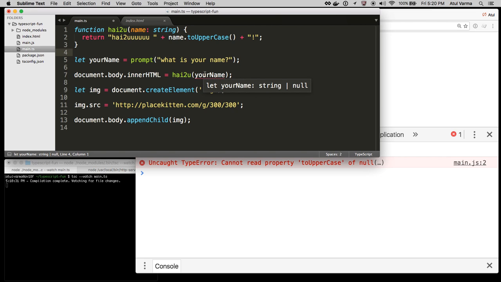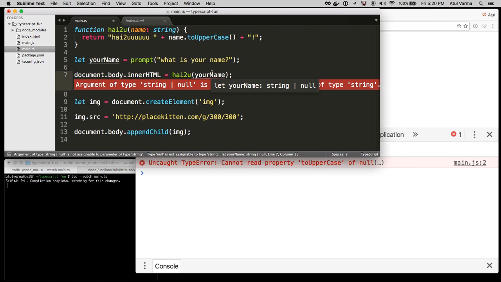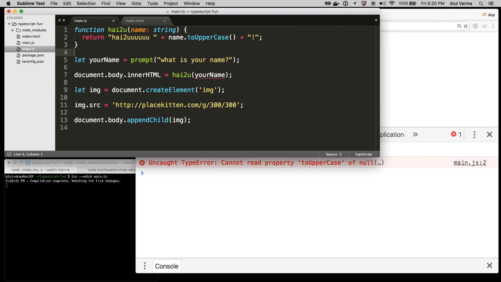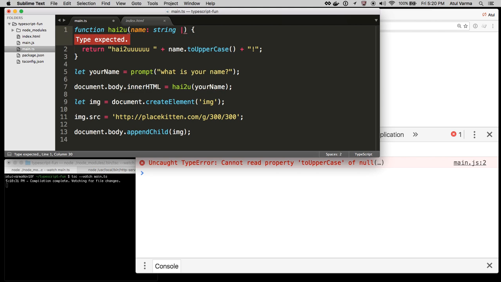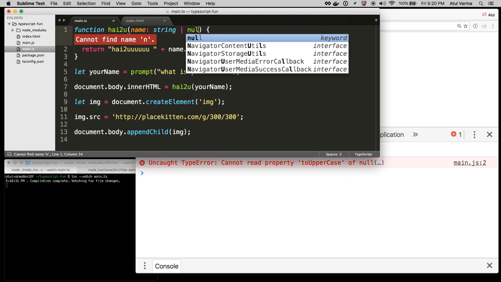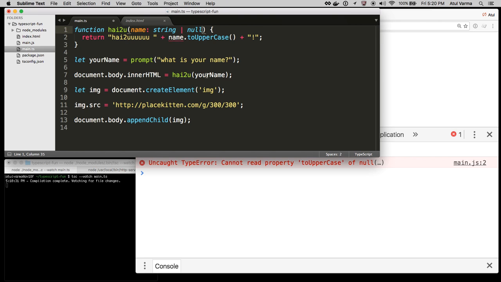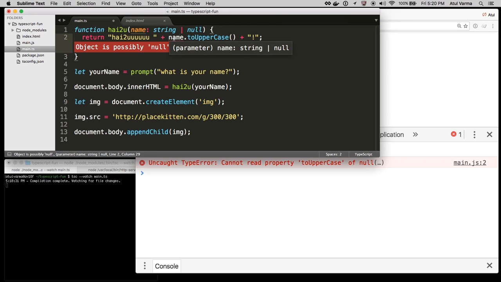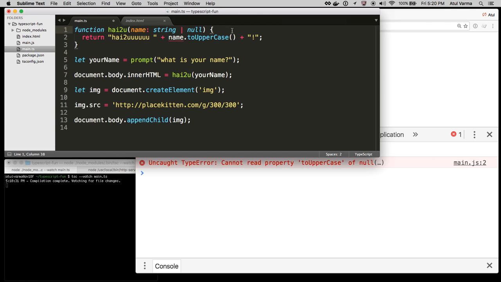So this is a really nice thing about TypeScript, is that previously we wouldn't have even known that that bug existed unless we had actually decided to hit cancel in that prompt. But here it's just telling us about our bug from the get-go, as long as we include a little bit of type annotation. So what I'm going to do here is actually change hi to you to take a string or null. So that squelches this problem, but now, of course, it's complaining about our to uppercase, because it's saying, well, that object's possibly null, so to uppercasing that's not going to work.